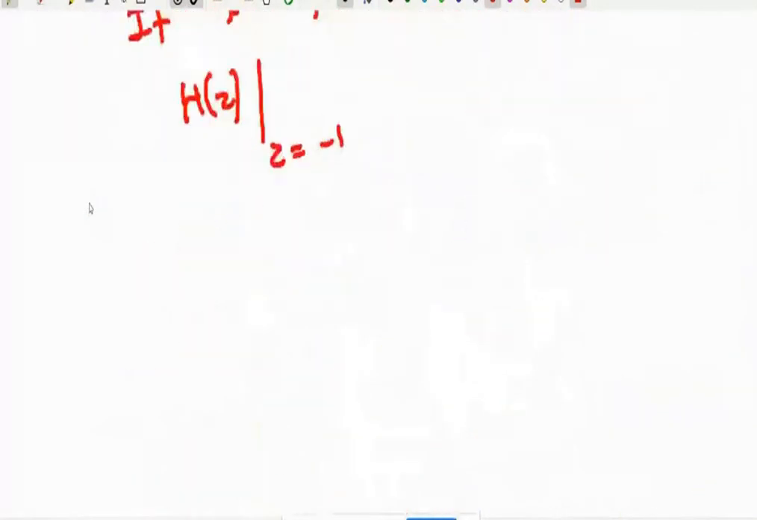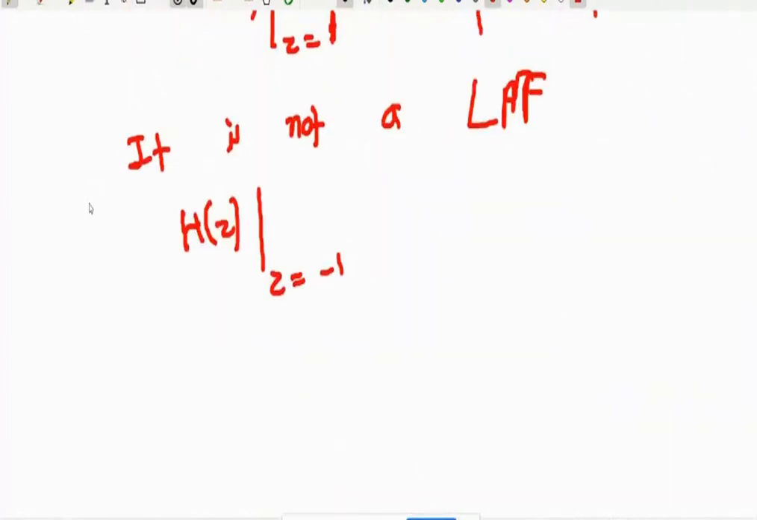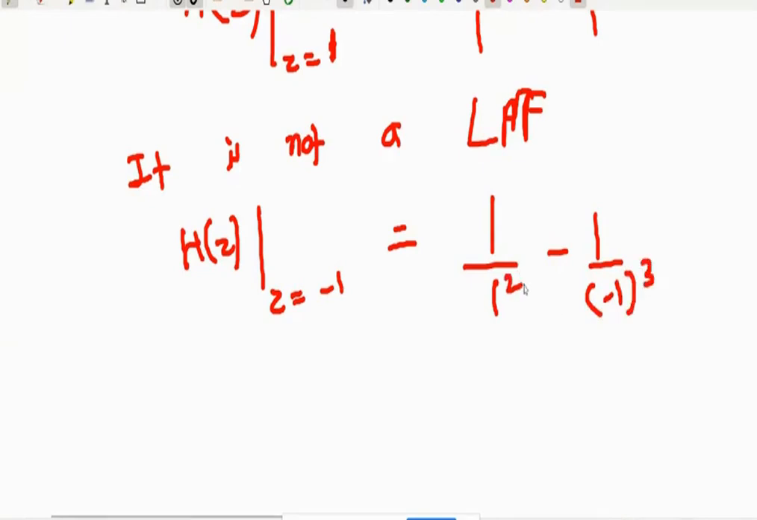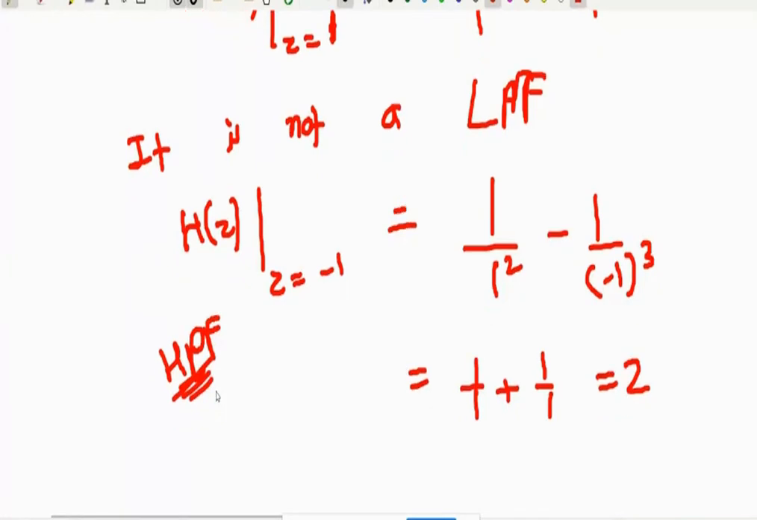Now, what I am discussing next is z equal to minus 1. My problem is already solved regarding the type of filter, but if we put z equal to minus 1, it becomes 1 upon z square, that means 1 upon 1, minus 1 upon minus 1 cube. Minus 1 cube is minus 1, so 1 by 1 plus 1 by 1, that means 2. So it is non-zero at z equal to minus 1. So this type of filter is nothing but a high pass filter. Now let's see the next question.